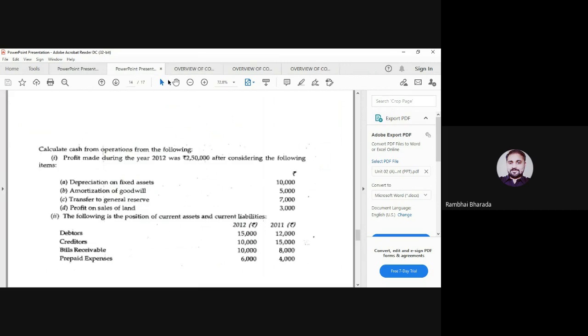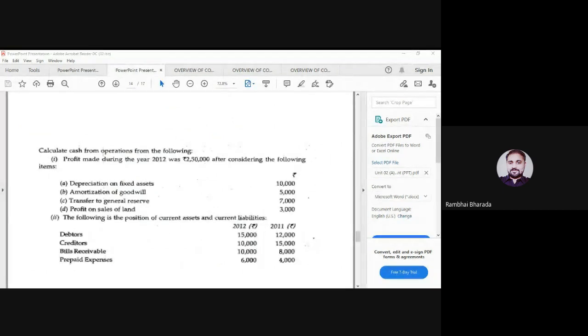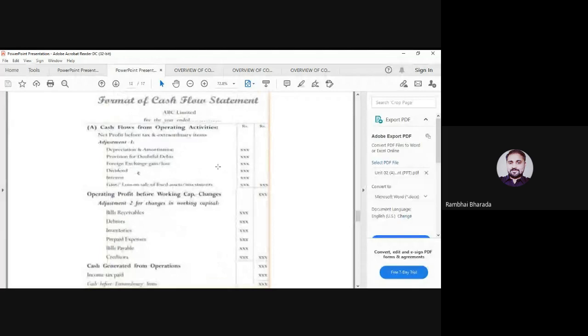Again, I repeat, from both the statements, cash flow and fund flow statement, the terminology, rules, increase and decrease in current assets and current liabilities, and the format are important. It means which transactions will be recorded under which activity or under which statement in a fund flow statement and in a cash flow statement. Please remember all the things.